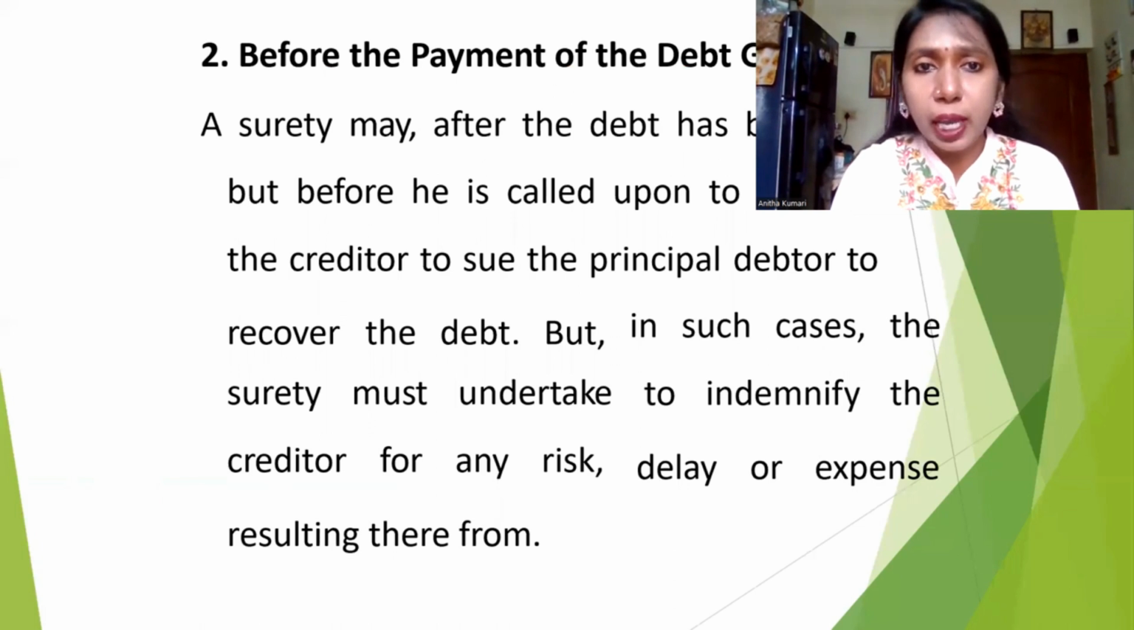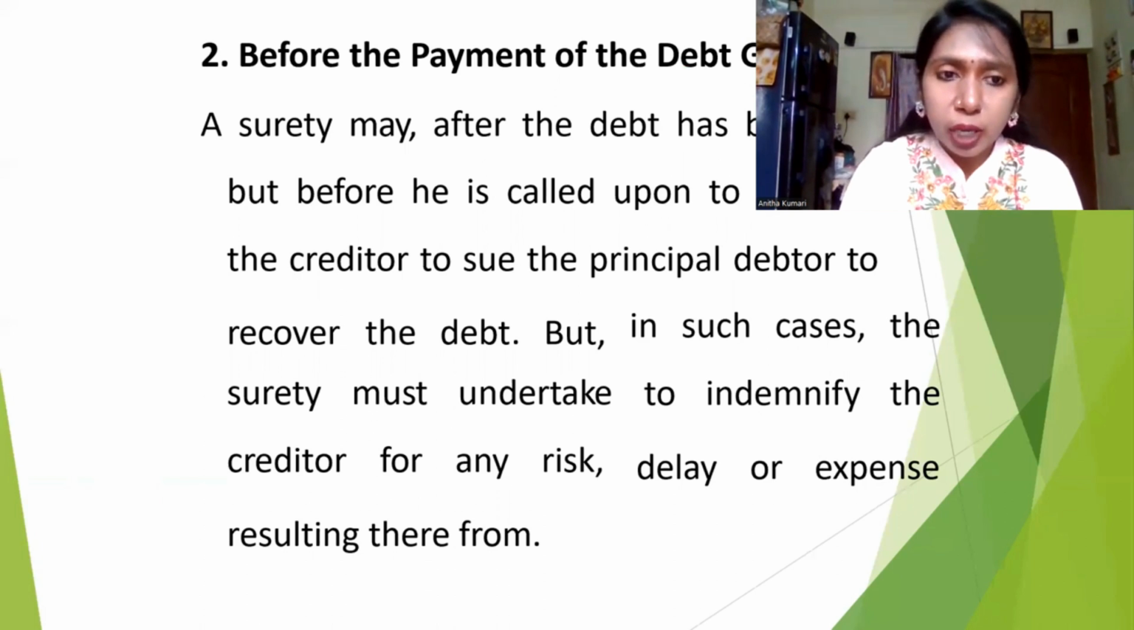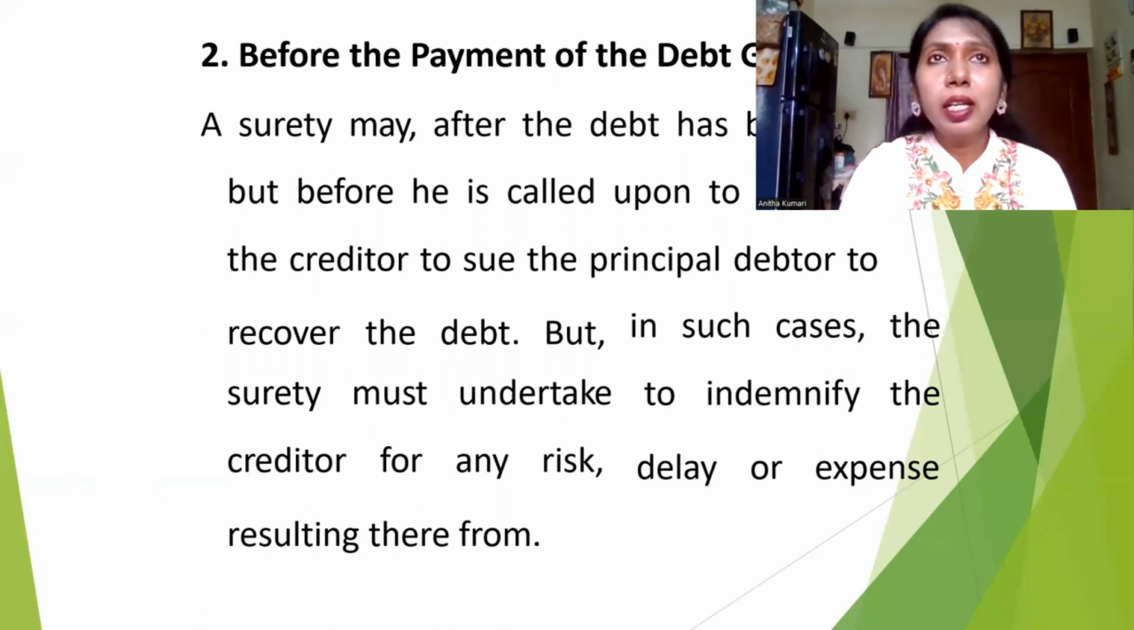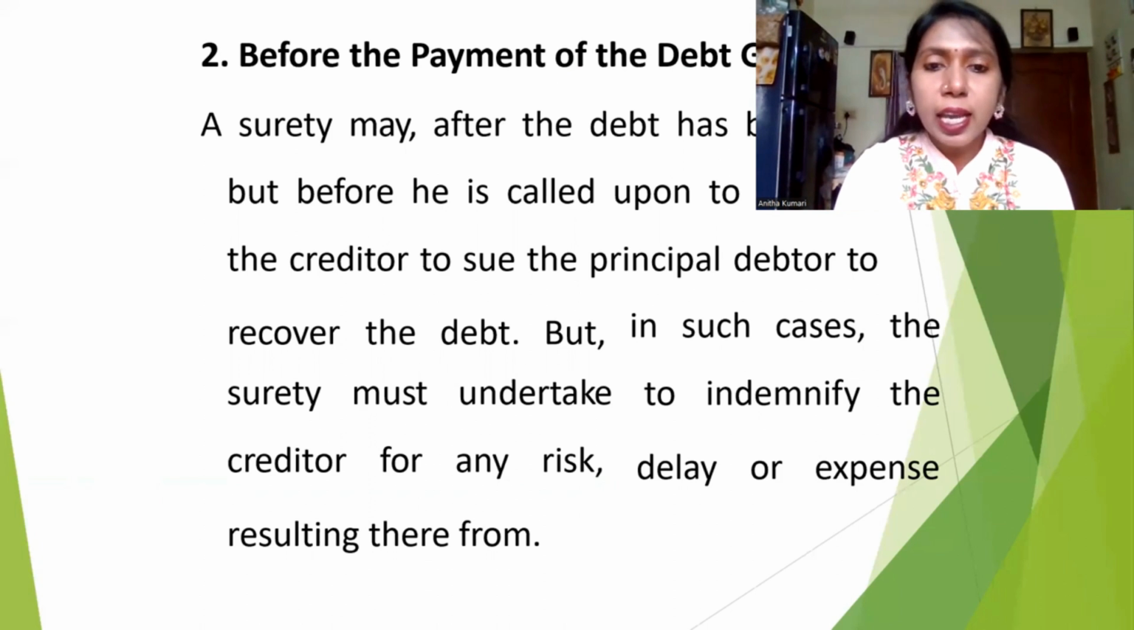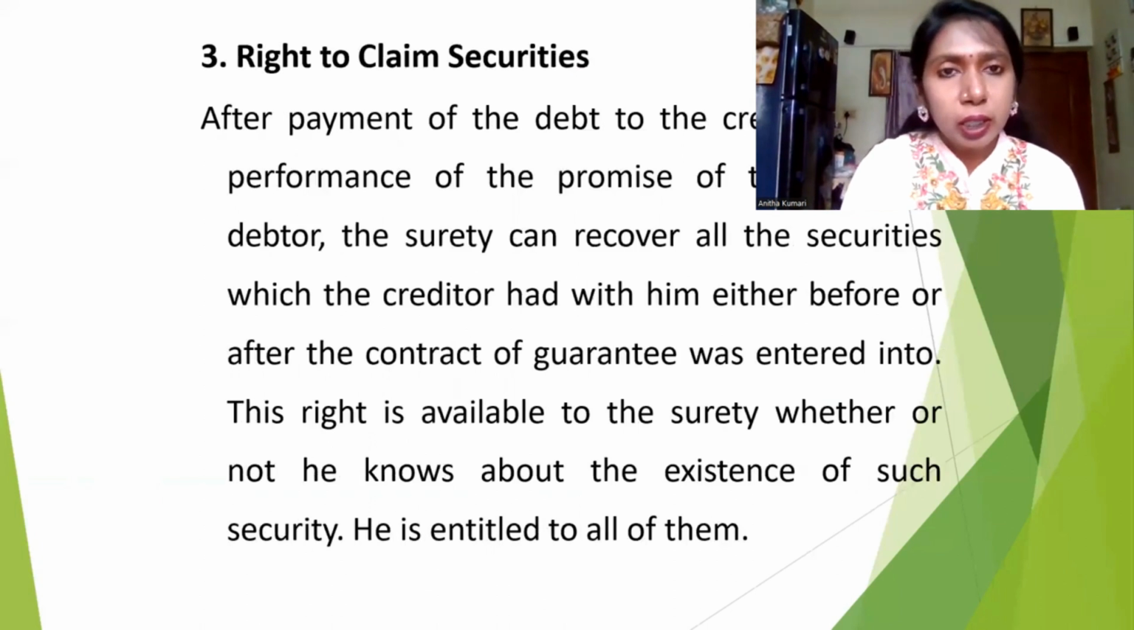Before the payment of the debt, the surety may, after the debt has become due but before he is called upon to pay, require the creditor to sue the principal debtor to recover the debt. So that's what I told you. Before the date of the particular contract also, sometimes the debtor can settle all the amount to the creditor and come out from the particular contract.